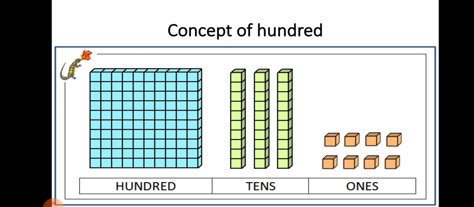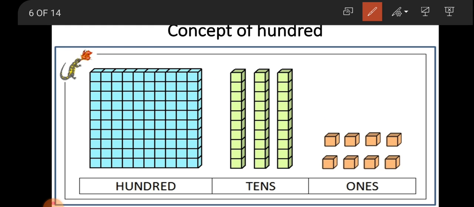So in the concept of hundreds, in the 100 place one box is given. In one box there are 100 blocks. So in the 100 place we write 1, and in the tens place 3 columns. In one column there are 10 blocks. So 10, 10, 10, 3 times given. So in the tens place, 3.